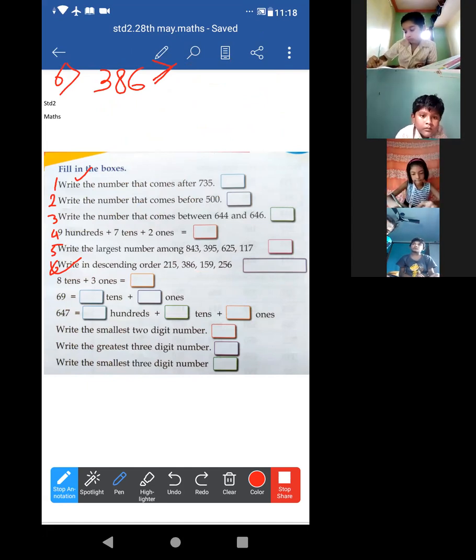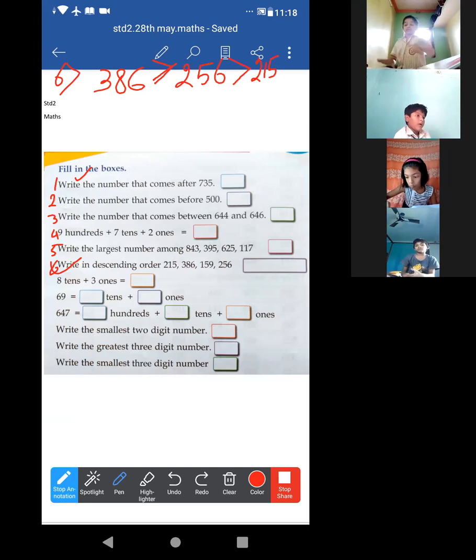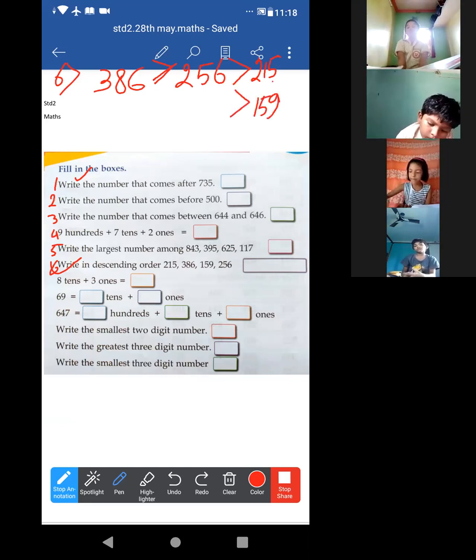Understood? Now the next one. 256, 215, greater than 159.